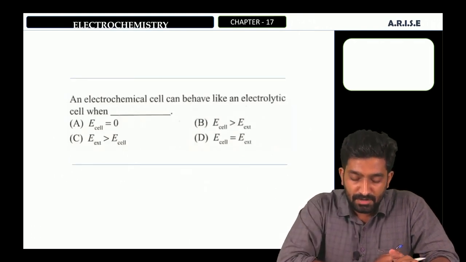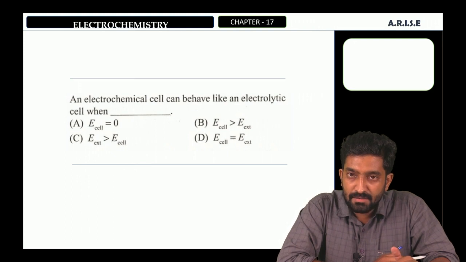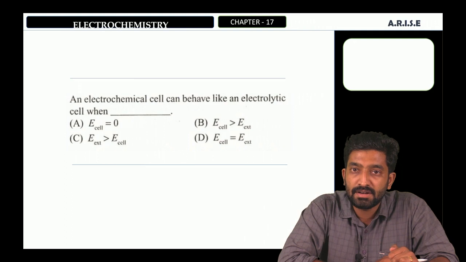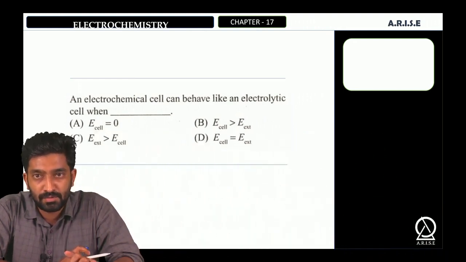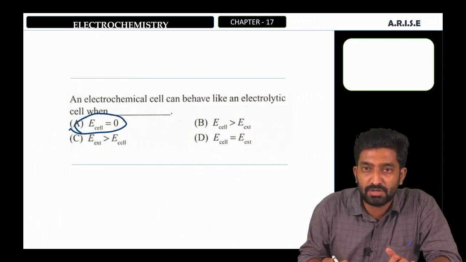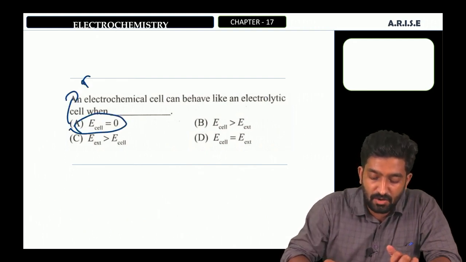The second question: an electrochemical cell can behave like an electrolytic cell when, the first option, the cell potential is equal to 0. Second option, cell potential is greater than external potential. Then the external potential is greater than cell potential. Then cell potential is equal to external potential. Okay? As the first condition, the cell potential is equal to 0. The condition is equilibrium.